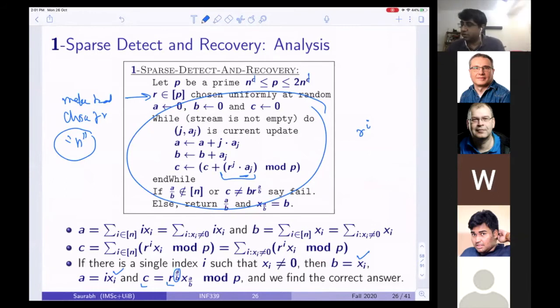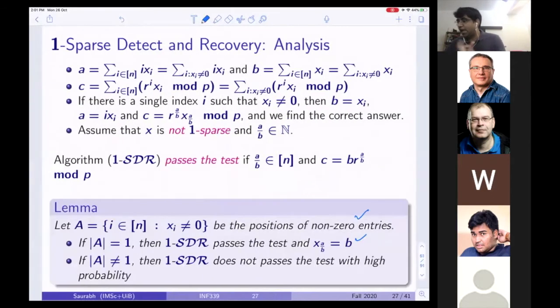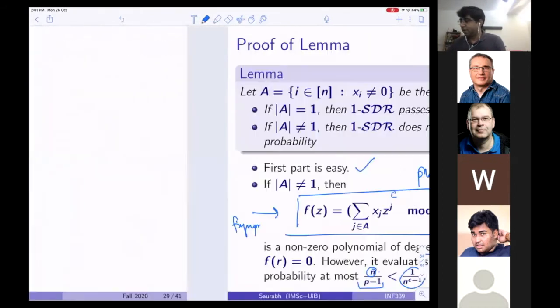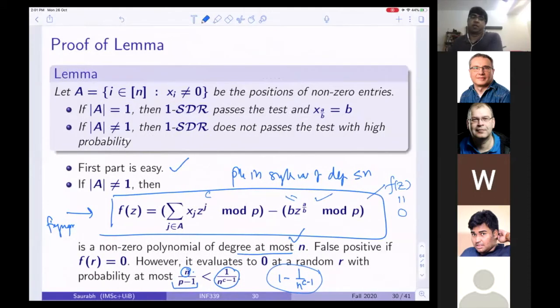Piotr, this is what? Yeah. No, this has nothing to do with this. I mean, this was my mistake. This C and this C, nothing. You choose this D, it is in your hand, and you choose this D based on what probability you would like to boost. So if you want the failure probability to be like 1 over n to the power 100, then you will choose D to be something like 100 plus 1. Then you will get that the probability of failure is 1 over n to the power 100. So this C should actually be D. You were right, my mistake.